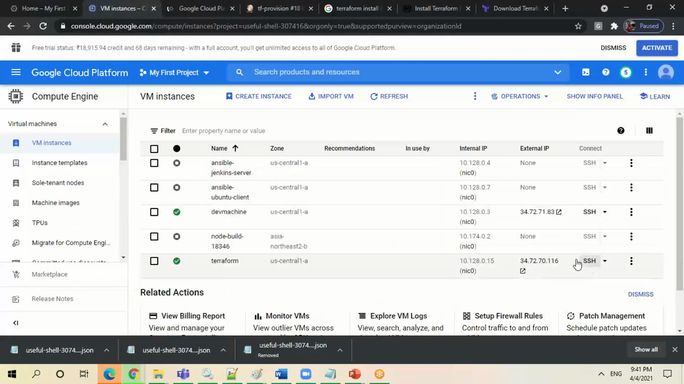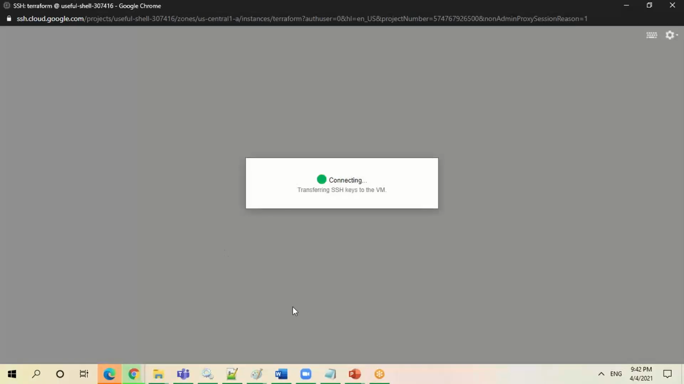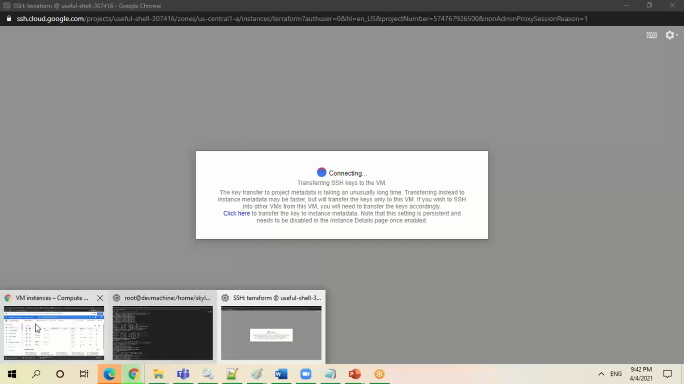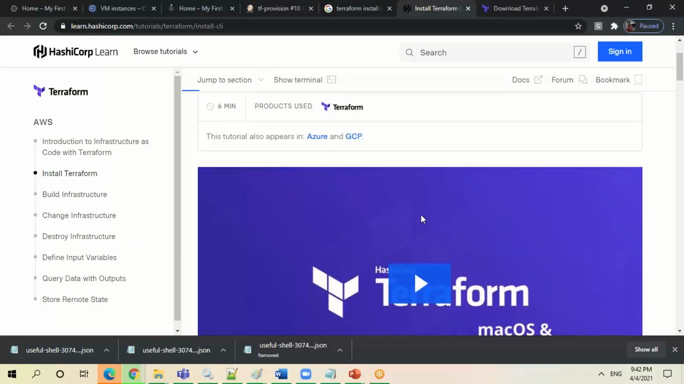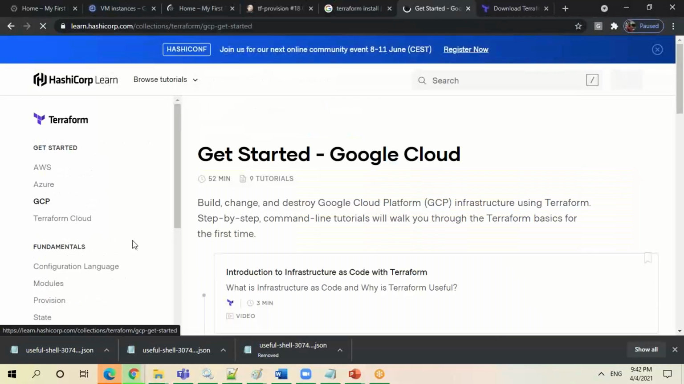Let me connect to this VM. Let us do the installation first in terms of Terraform. While it is opening, let me go through the Terraform installation steps directly which the Terraform people have given. Now, forget about GCP, the installation doesn't matter whether it's GCP or any cloud vendor.